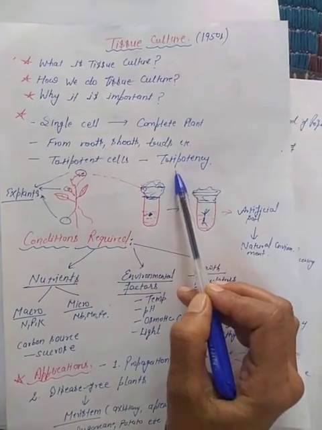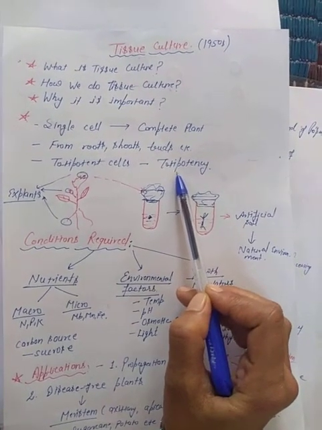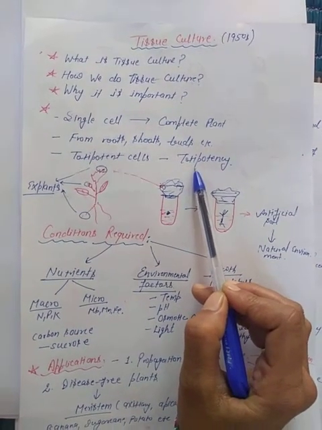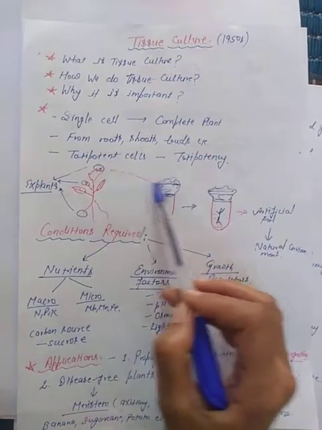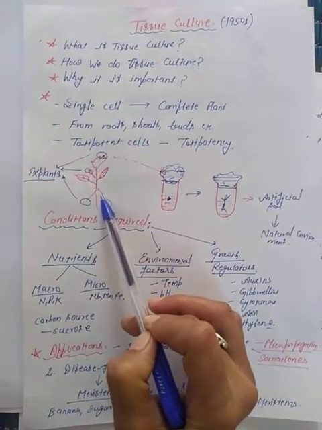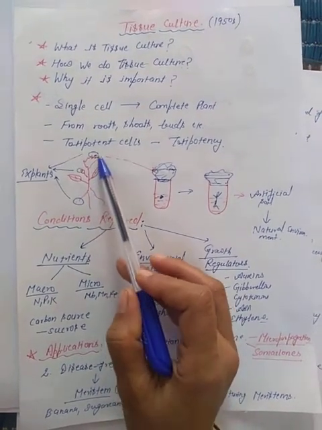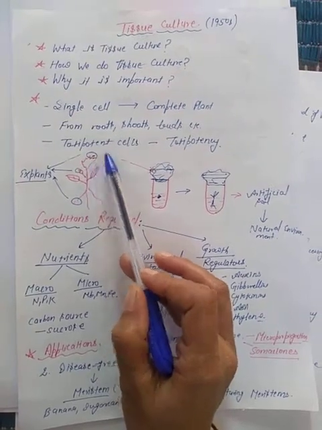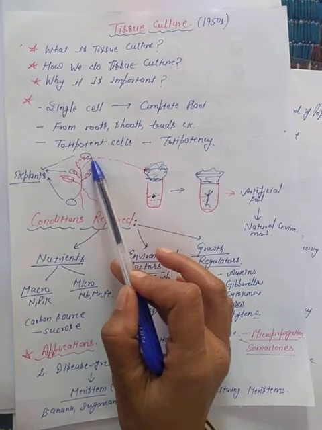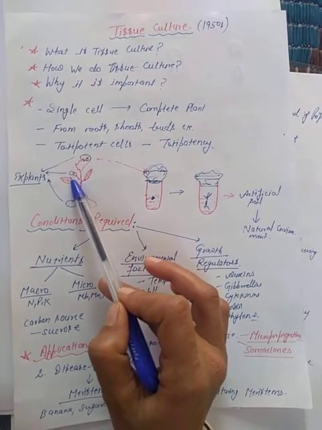Totipotency I discussed with you earlier, that the ability of a single cell to grow into a complete plant is called totipotency. Now I will explain this whole method simply by this diagram. For example, we have this plant, right? In this plant, we can use any part, like this terminal position of this new flower. We can use this bud. We can use the apical terminal part of this bud.